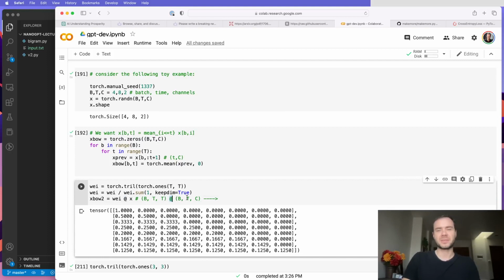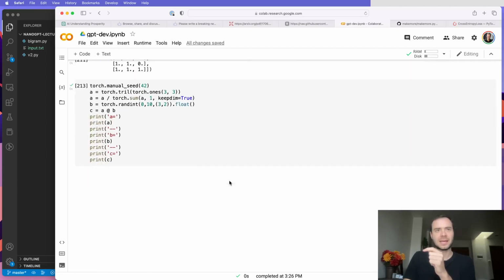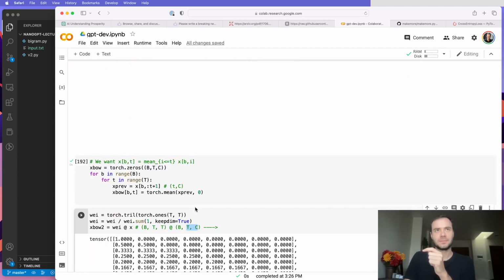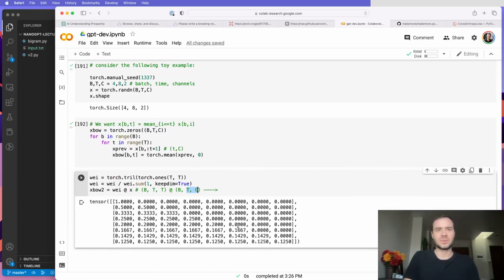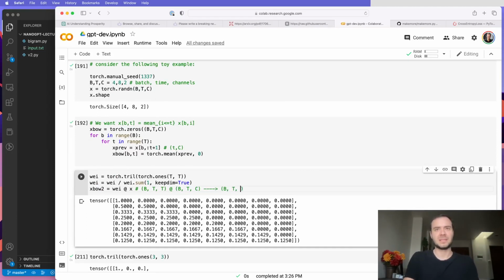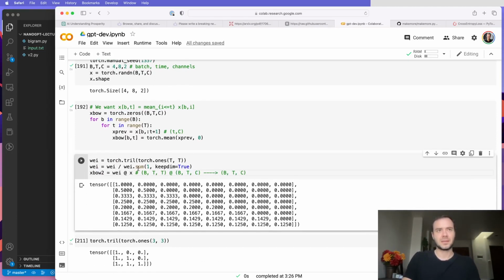And so it will apply this matrix multiplication in all the batch elements in parallel and individually. And then for each batch element, there will be a T by T multiplying T by C, exactly as we had below. So this will now create B by T by C, and xbow2 will now become identical to xbow.